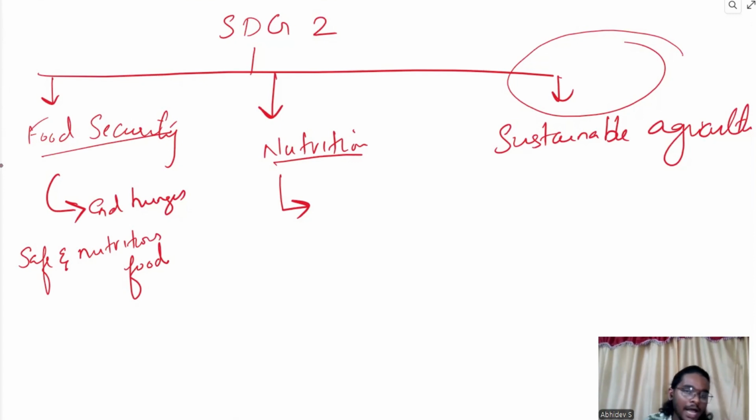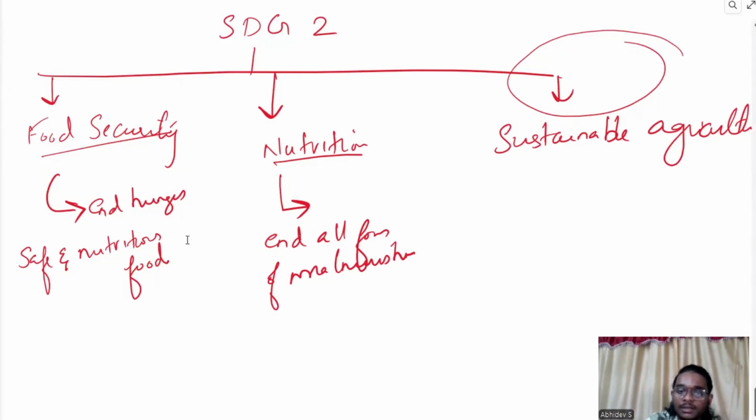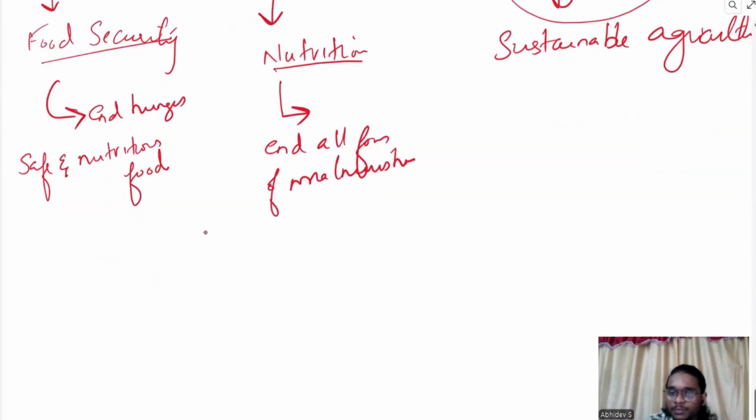What can you identify? What target can you identify from the nutrition part? From the nutrition part, we can say malnourishment is the major problem we are facing. So we can say to end all forms of malnourishment. Okay, that is one target under the Sustainable Development Goal 2.